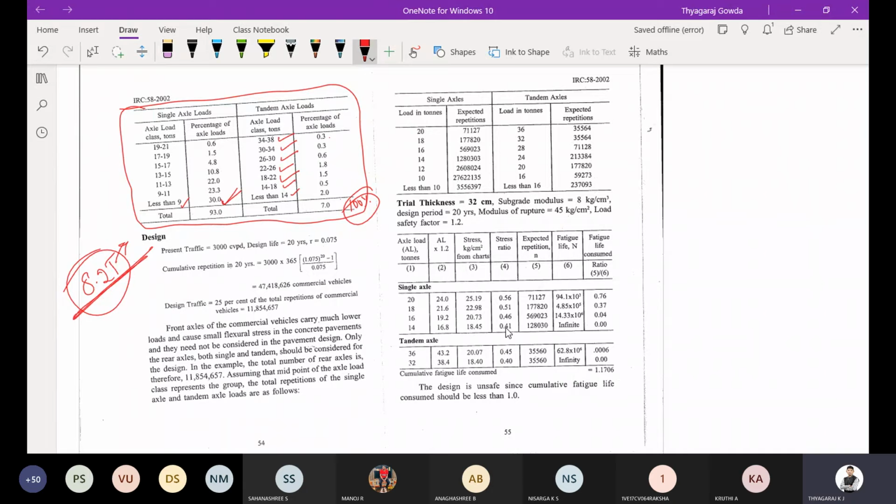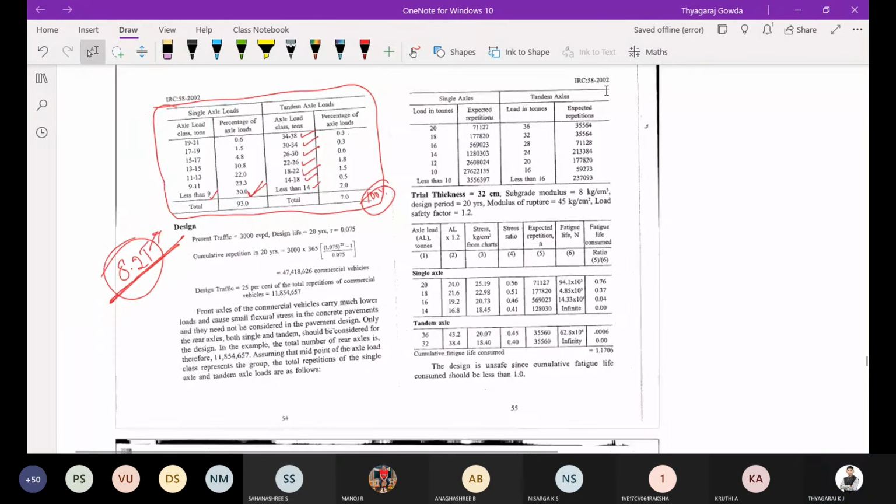Kindly inform me when it is completed so that we will go for the solution part. Is it completed? Have you written the table? Yes, sir.